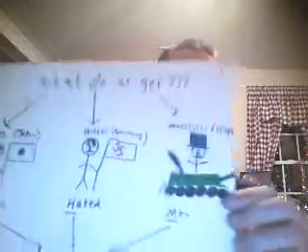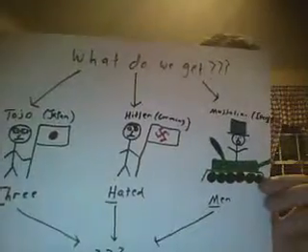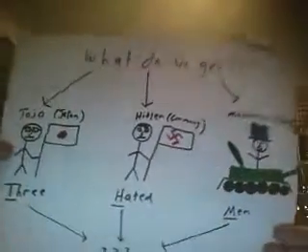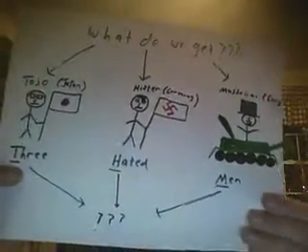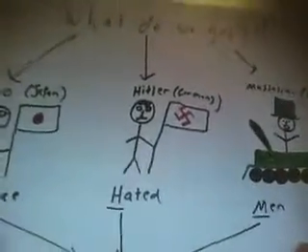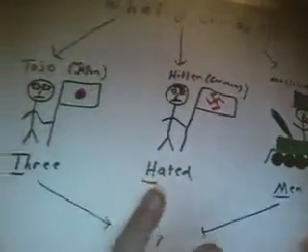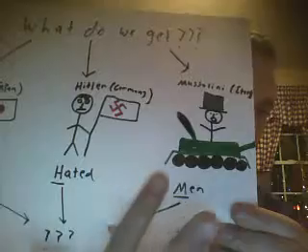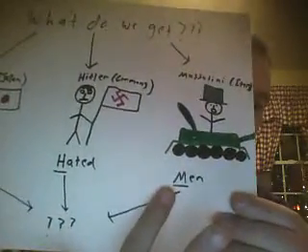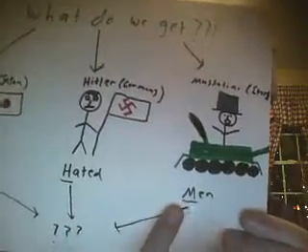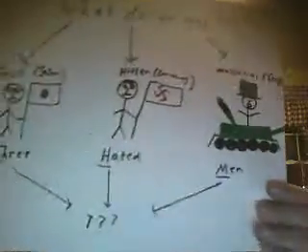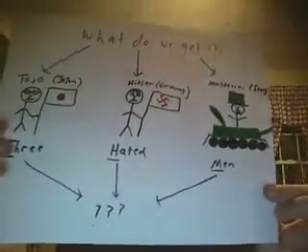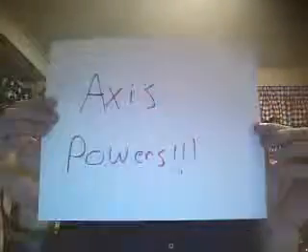So basically, what do we got? What's the main thing we take from this? To review the acronym, we have Tojo with 3. We have Hitler, hated. And then we have, sorry, it's like a mirror when I'm trying to do this, men for Mussolini. So 3 hated men. And so what does that give us? A lot of question marks. What that will give us is what we know today as the Axis powers.